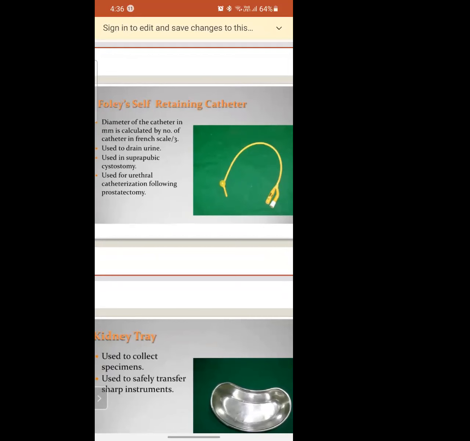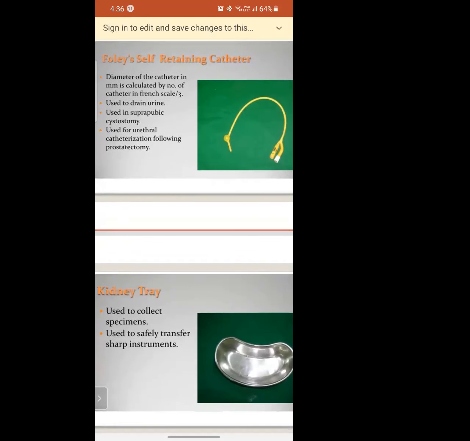Does everyone know how to insert the catheter? Yes, ma'am. Good. Why do we use the catheter? To remove the urine. For which patient do we use this catheter?